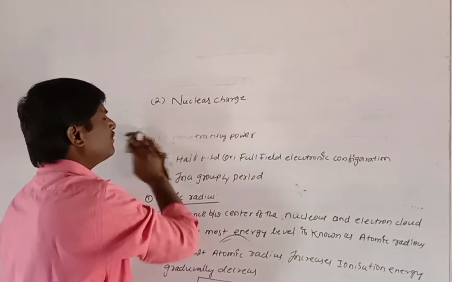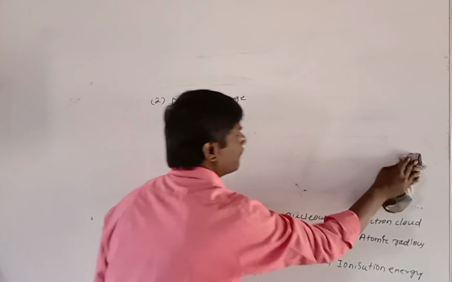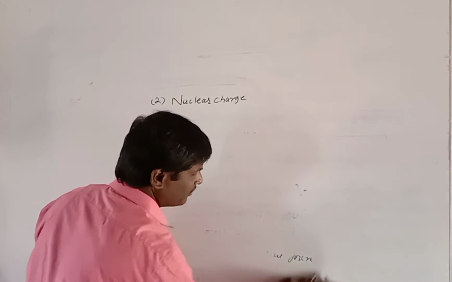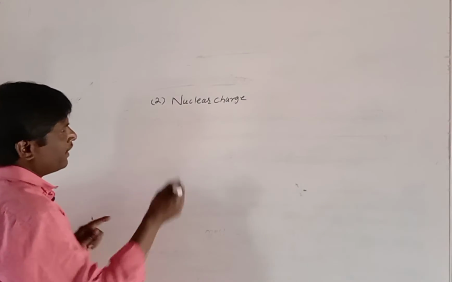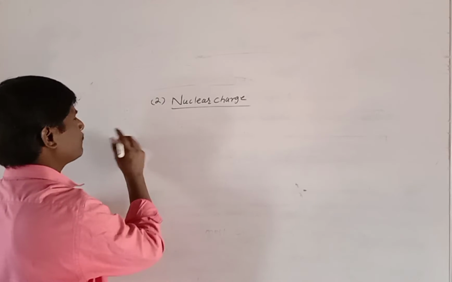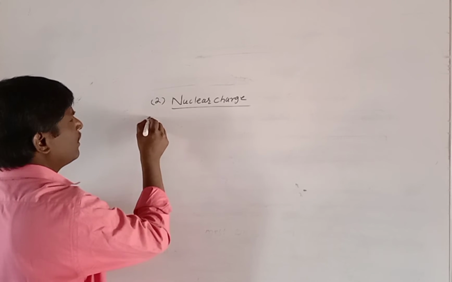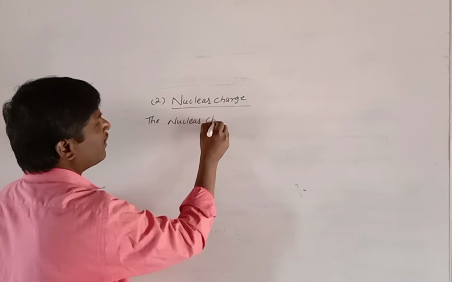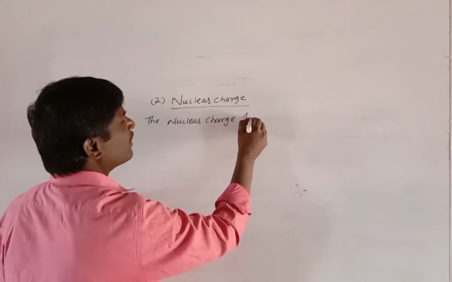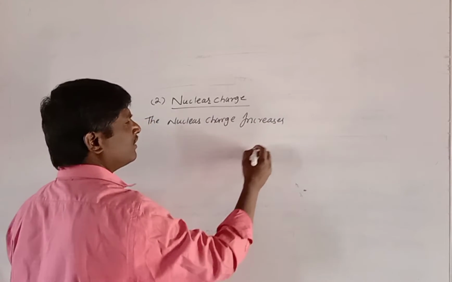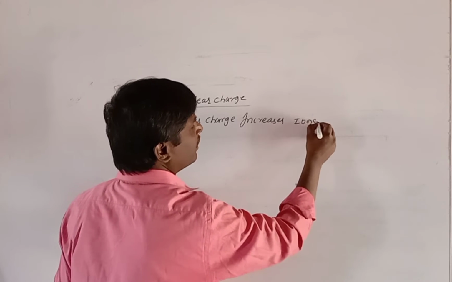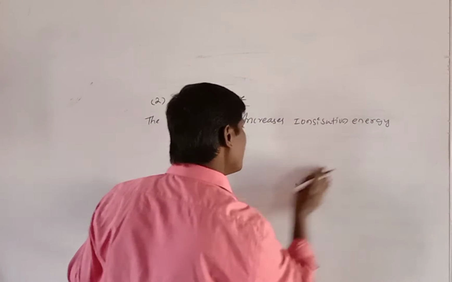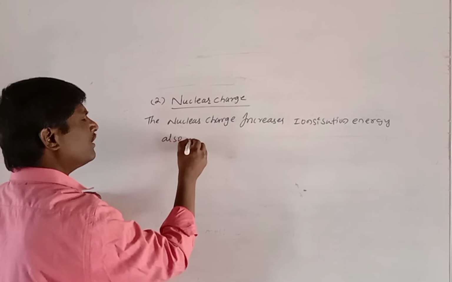Then the second factor is nuclear force of attraction, the second factor of ionization energy. Now write here, this is about the nuclear charge. Here the concept is, when the nuclear charge increases, ionization energy also increases.